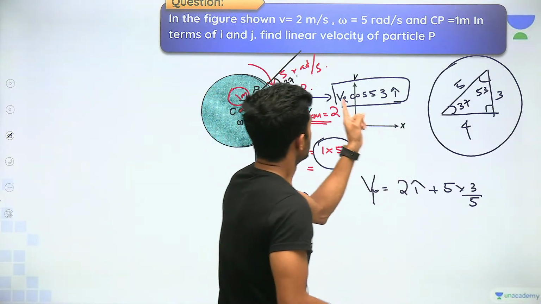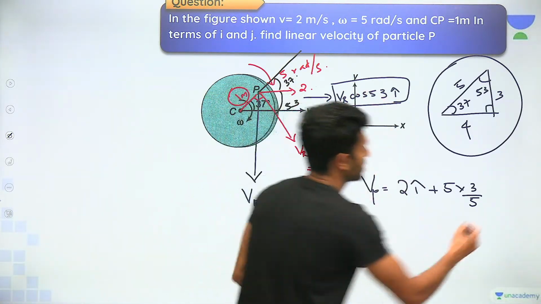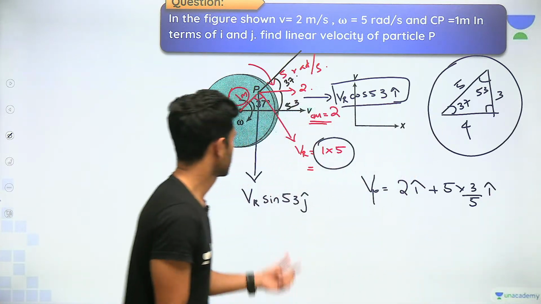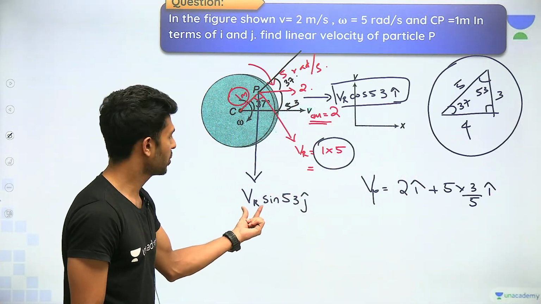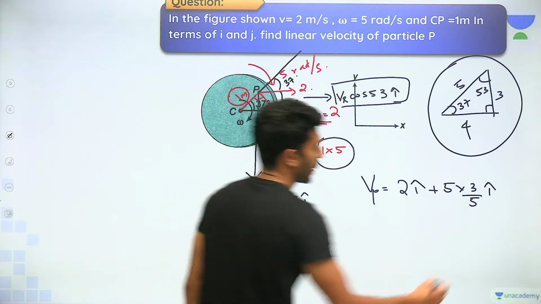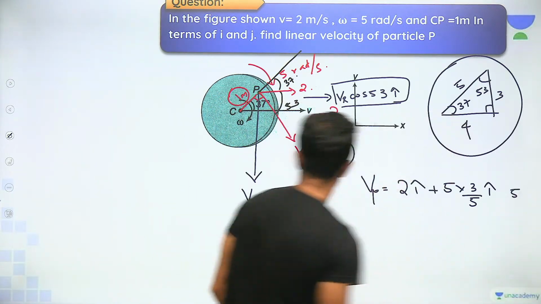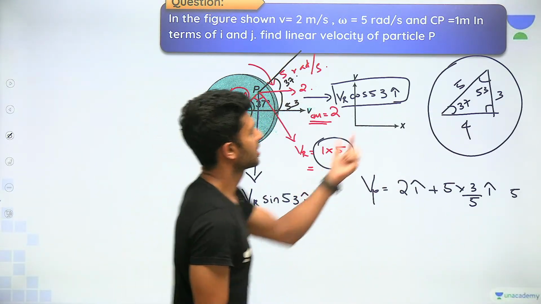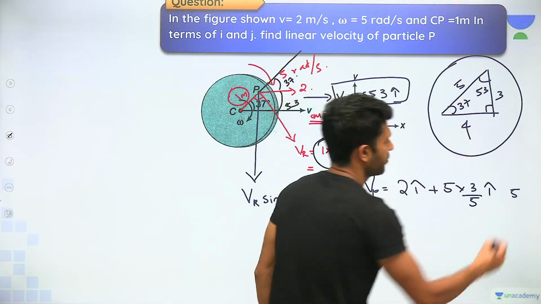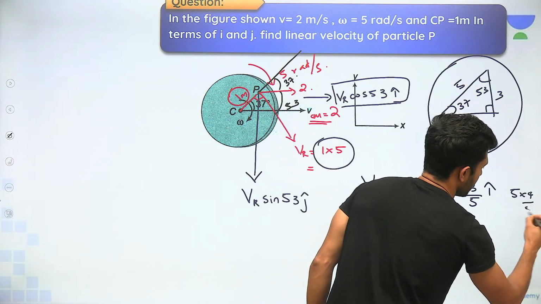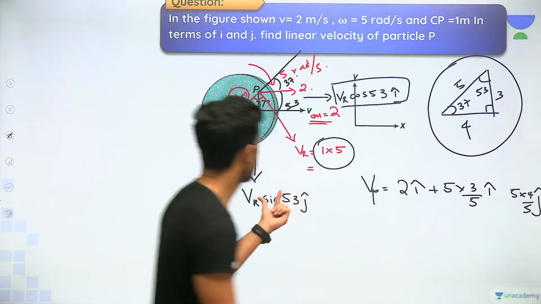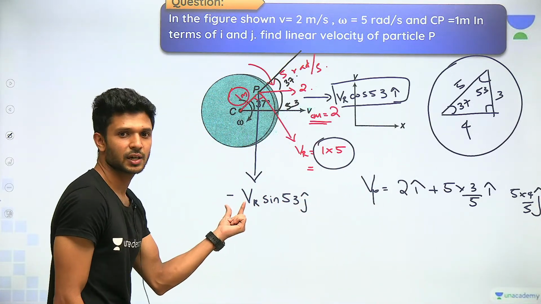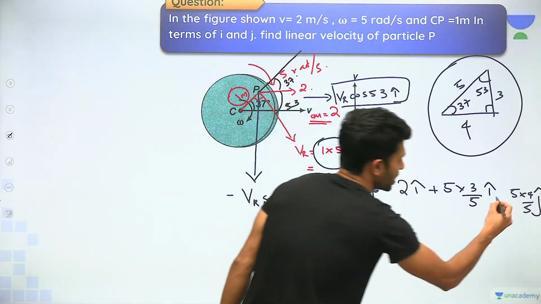Okay, so VR cos 53 in which direction? i cap direction. Then we have one more component, VR, that is 5, sin 53, 4 by 5, into 4 by 5, in which direction? j cap. It is downward, so it comes with the negative sign.